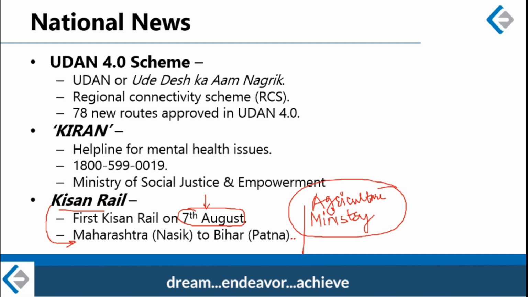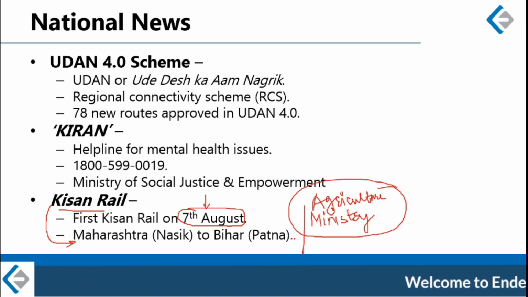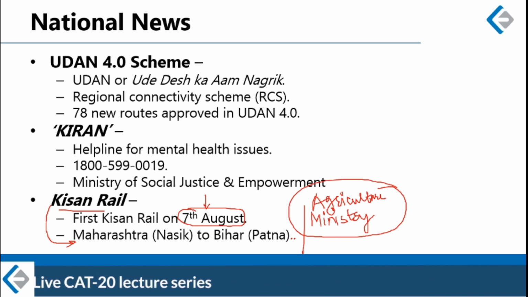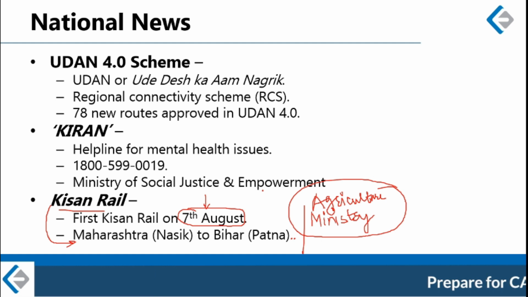Alright, so this is about Kisan Rail, and along with Kisan Rail, this is about important national news in this month. Now very quickly let us look at few international news. So before winding up, let us look at few international news which took place in this month.